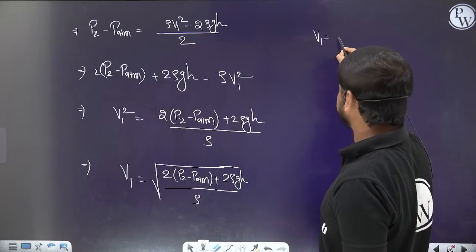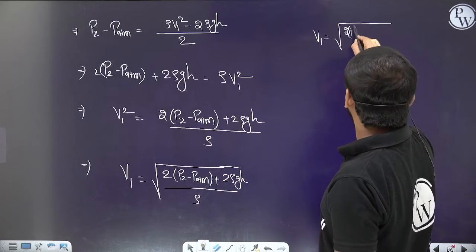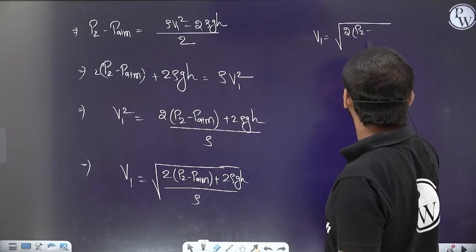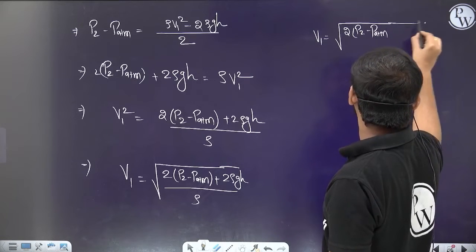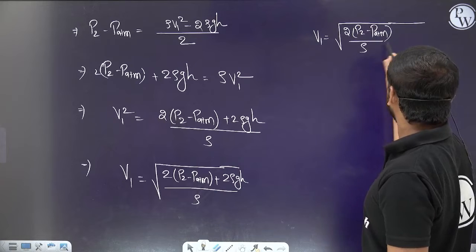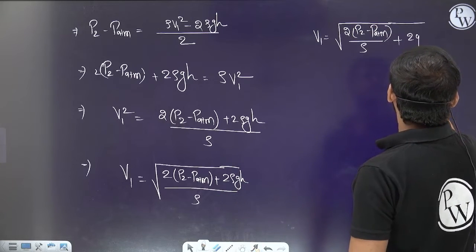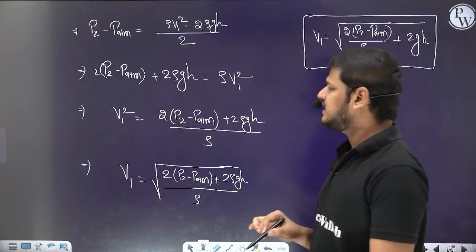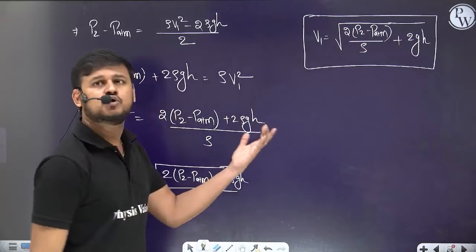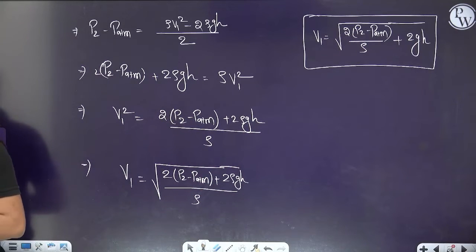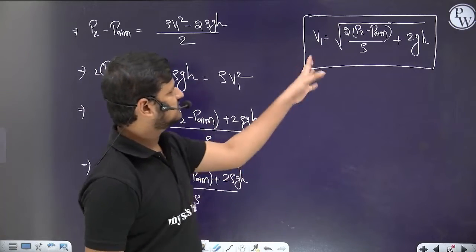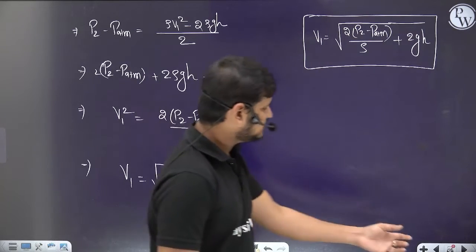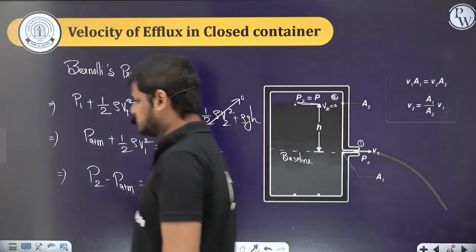So the velocity v we can write as square root of 2 into P2 minus P atm plus, this rho gets cancelled, 2gh. This is not that important. You can just follow the procedure. No need to remember the formula here. So here, compared to this value, this 2gh value will be very small. So this 2gh will be ignored in most cases. Clear? So done. No need to remember the formula. Just understand the concept. That's it. So just have a look at this one.